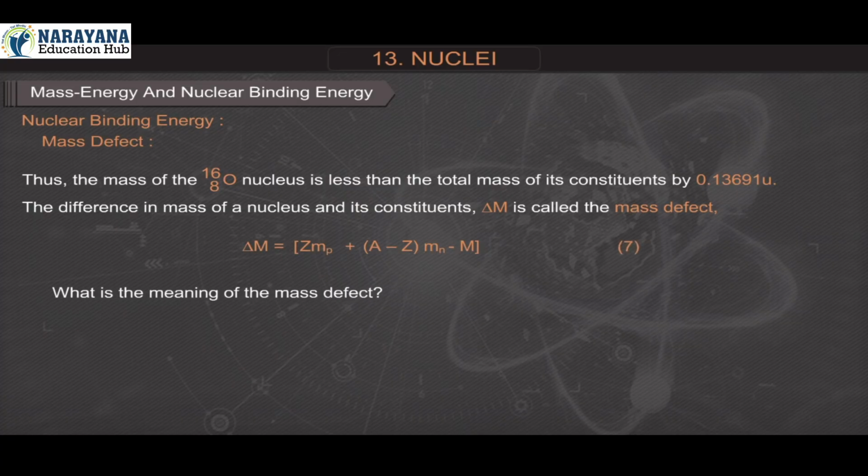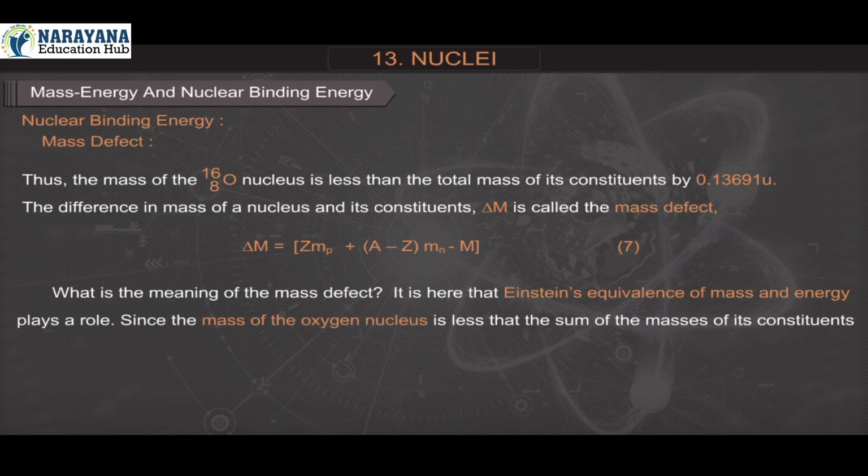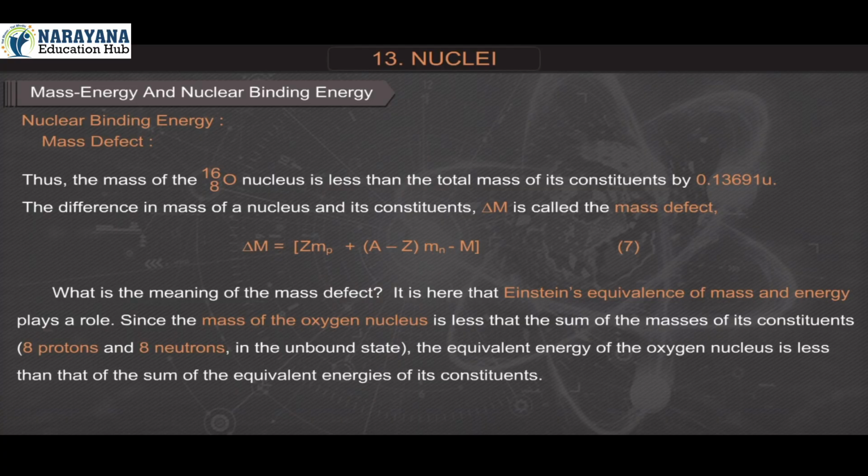Equation 7. What is the meaning of the mass defect? It is here that Einstein's equivalence of mass and energy plays a role. Since the mass of the oxygen nucleus is less than the sum of the masses of its constituents, that is, 8 protons and 8 neutrons, in the unbound state, the equivalent energy of the oxygen nucleus is less than that of the sum of the equivalent energies of its constituents.